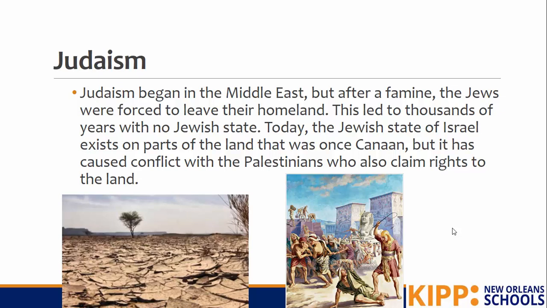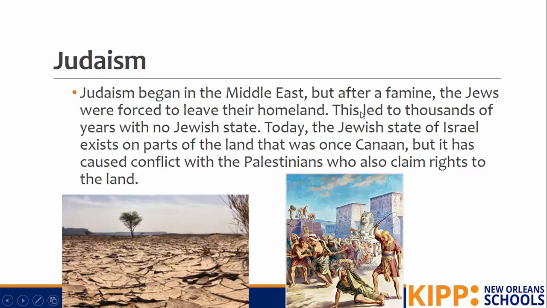Judaism began in the Middle East, as did Christianity and Islam. But after a famine, the Jews were forced to leave their homeland. So what happened was it didn't rain for a long time. And when it doesn't rain, water can't get to crops. And so eventually the land dries up and the crops all die. So there was a famine. There was not enough food. When you hear famine, you see the F for famine, F for food. There's not enough food in a famine.